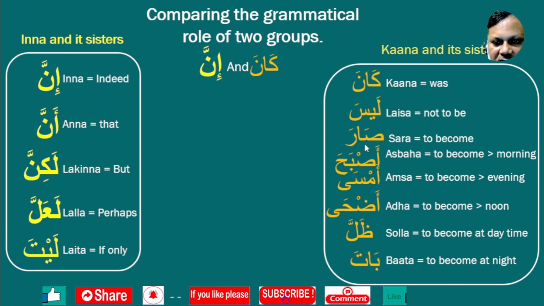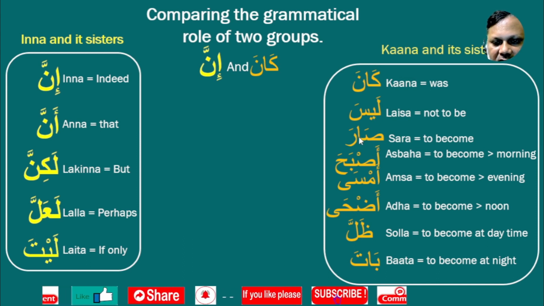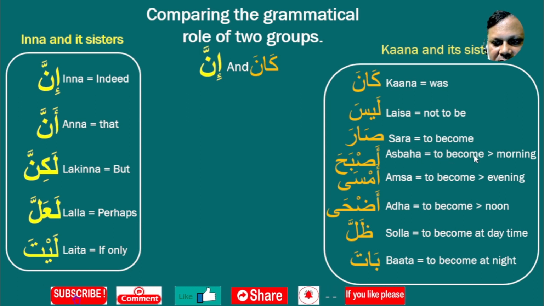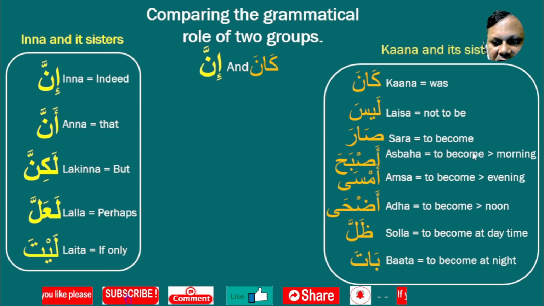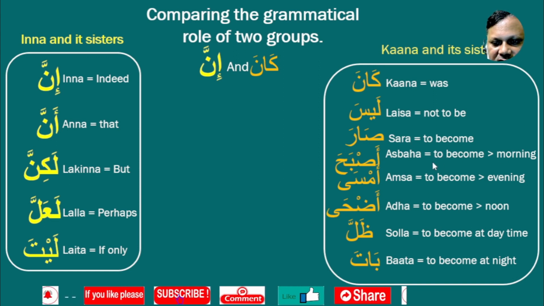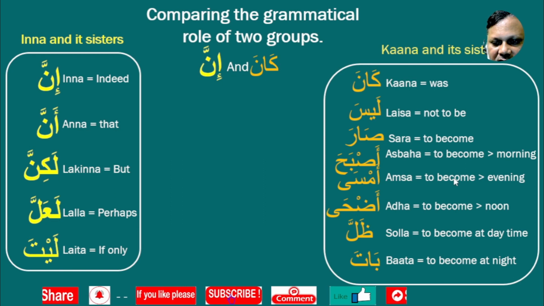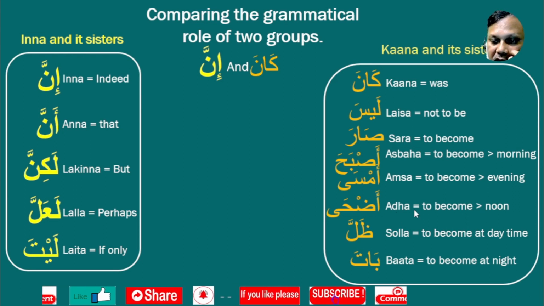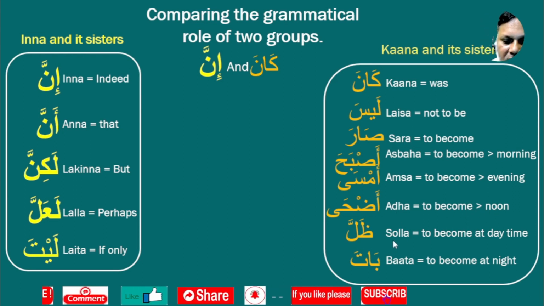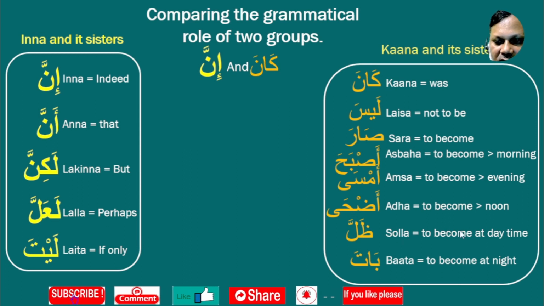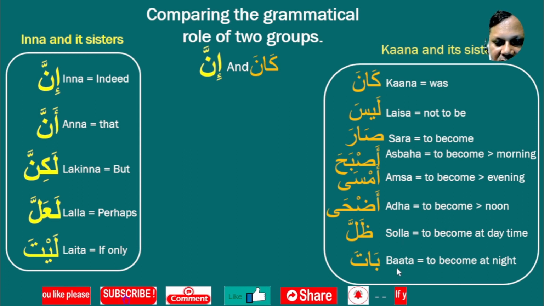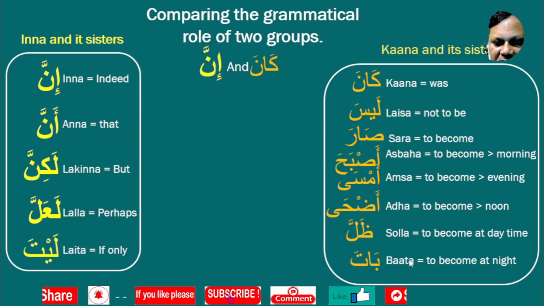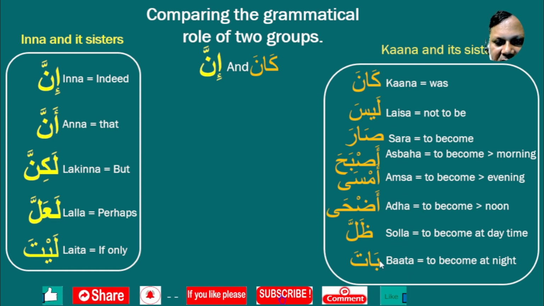Now these are the other members of the Kaana group. Sara means to become, and Asbaha also means to become, but this becoming refers to an event that happened in the morning time. Amsa also means to become, that happened in the evening. Adha means to become, that happened at noon. Solla means to become, that happened at daytime, and Bada means to become, that happened at night. So these are the meanings of Kaana and its members.